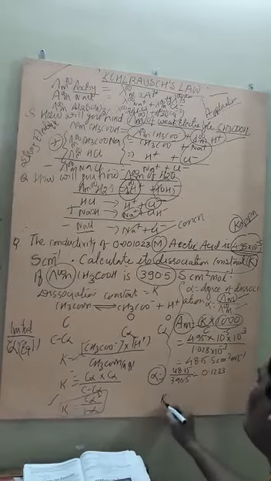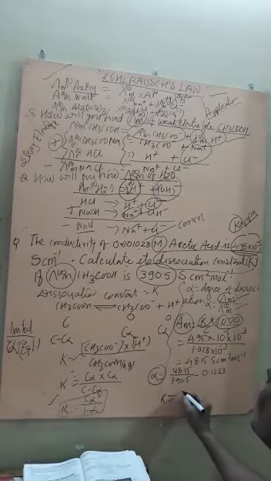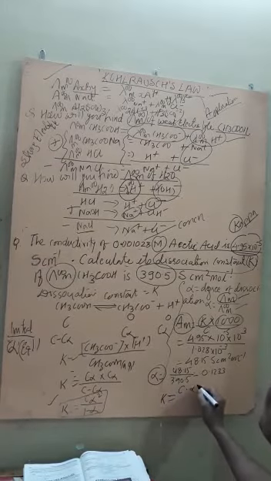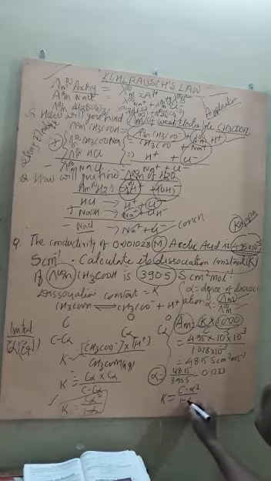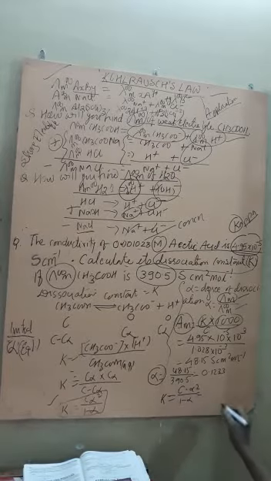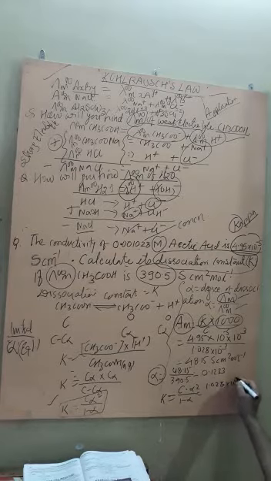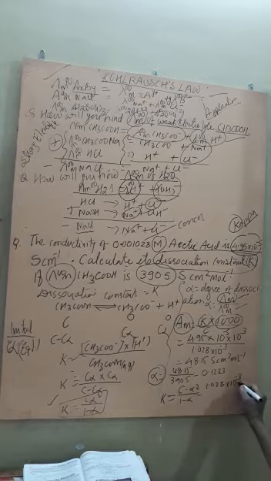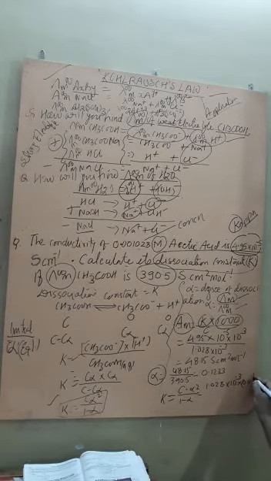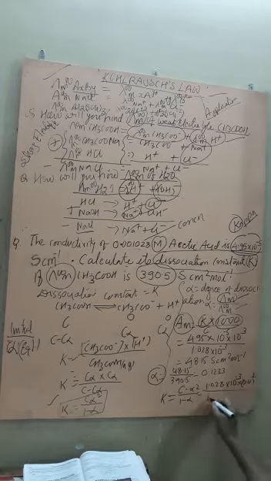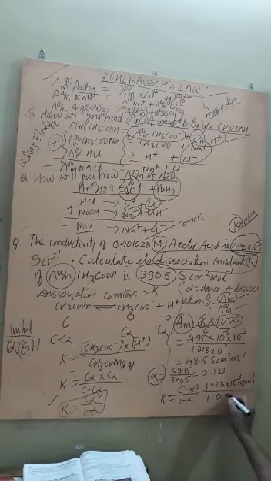So K is equal to concentration multiplied by alpha square upon 1 minus alpha, which is 1.028 into 10 to the power minus 3, the value of concentration, multiplied by 0.12 squared, divided by 1 minus 0.12.